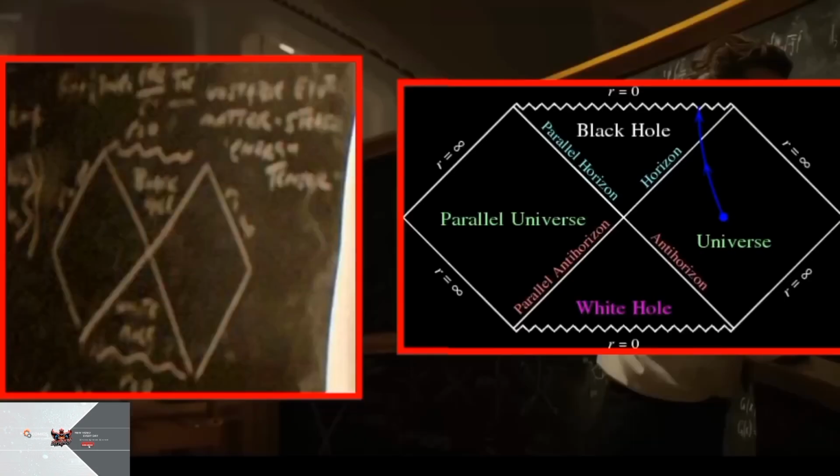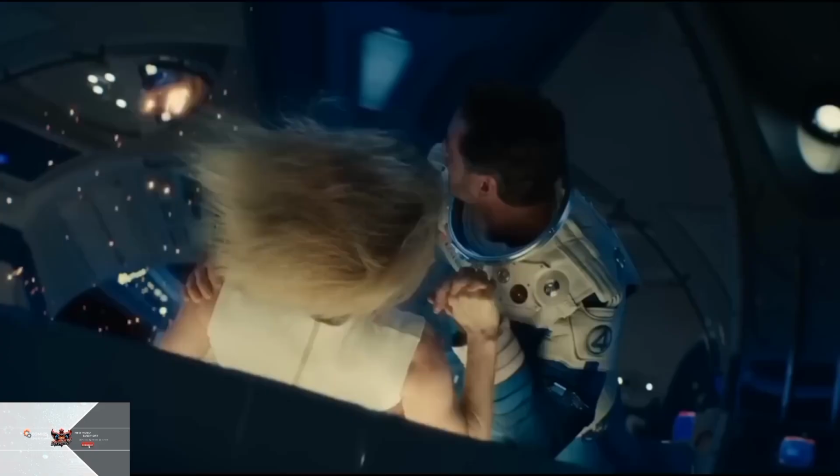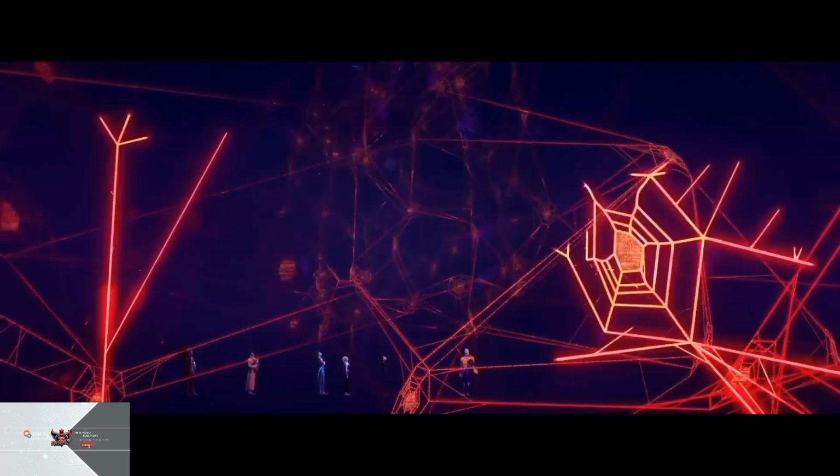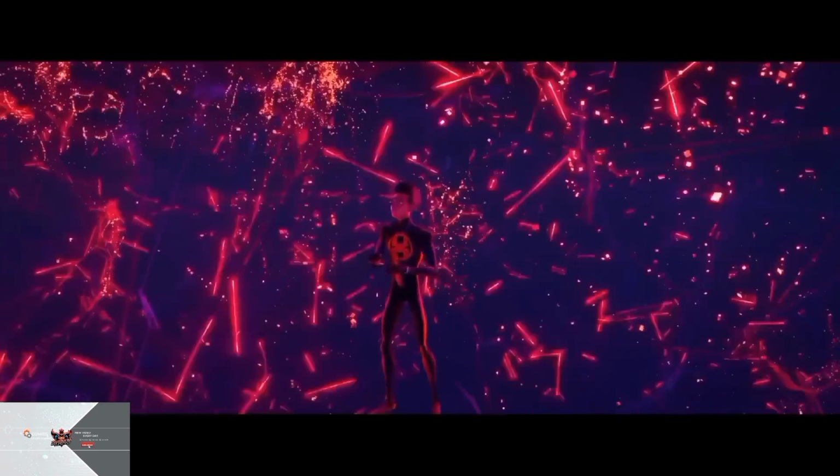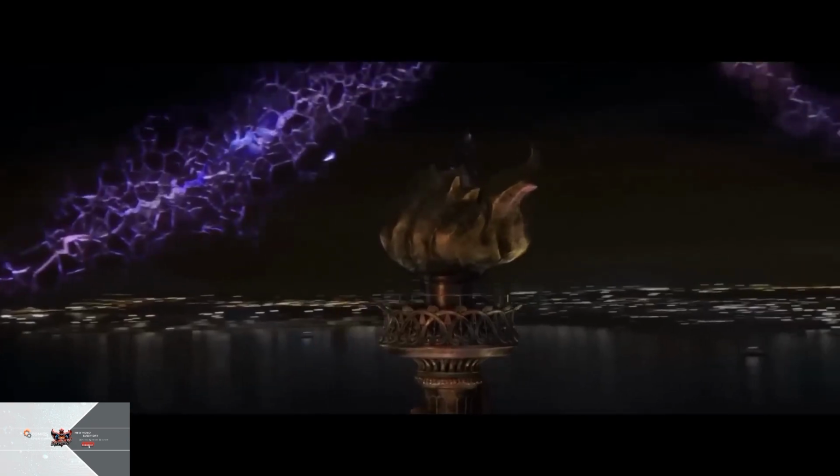Then after this comes the turn of the Penrose diagram, and you can know about it. In this there is also the name of black hole, white hole, parallel universe and a new universe. Along with this, names like horizon, parallel horizon and anti-horizon are also included, and I am making it even simpler now so that you can understand this thing better. So here this blue arrow is you. When you start traveling from one universe to another,